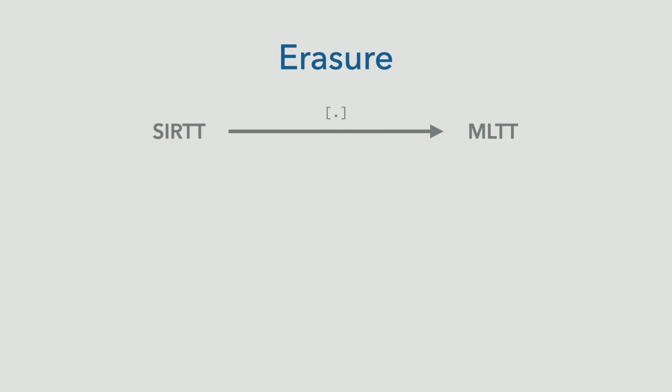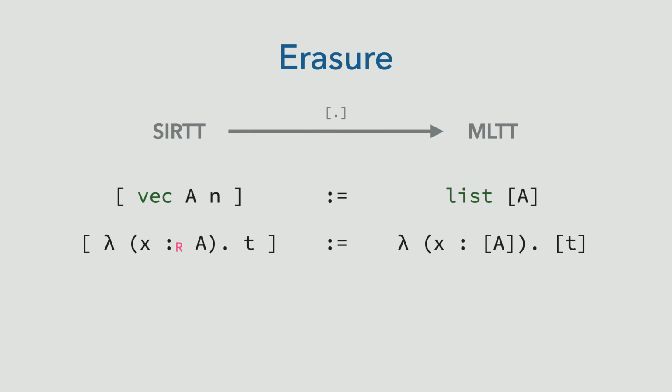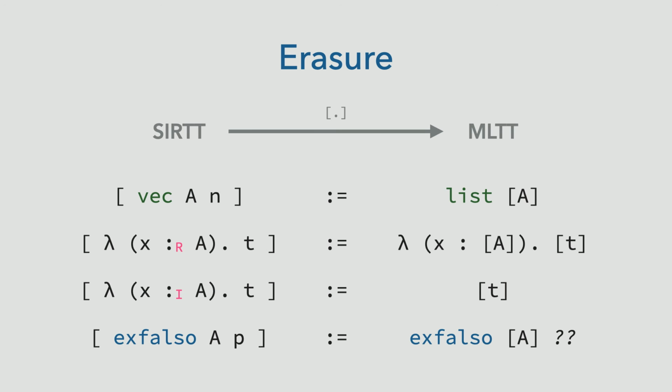Now, the way we obtain non-confusion and termination is through an erasure procedure, going from shape-irrelevant reflection type theory, SIRTT, to Martin-Löf type theory, MLTT. Vectors are erased to lists. Functions are erased to functions, unless their argument is irrelevant, in which case we only keep the body. But for x-falso, we have a problem, because P is irrelevant, hence erased. Instead, we erase to MLTT extended with axiom false, and use that axiom to complete the erasure.